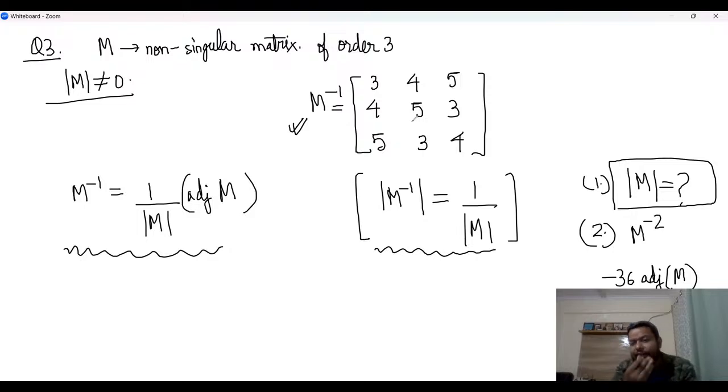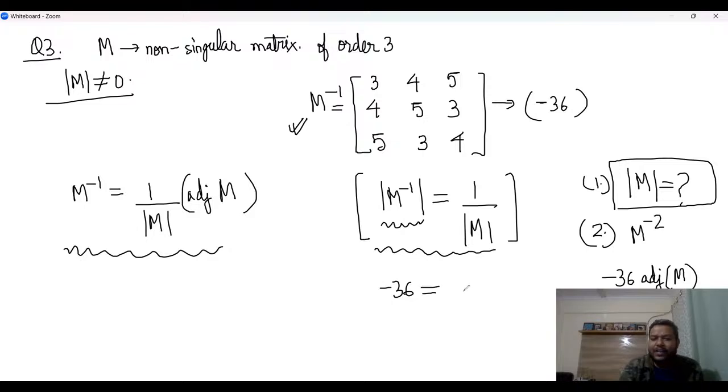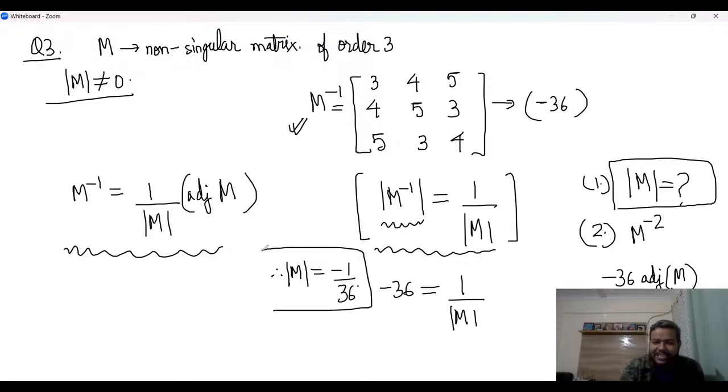Inverse matrix is already given to us. If you find det of M inverse, that will be 1 over det of M, right? So when you do the calculations, it will come out that det of M inverse is actually equal to minus 36. If this det is minus 36, that will be equal to 1 by det of M. So therefore, det of M will be equal to minus 1 by 36. That is an easy solution for one part of the problem, right?